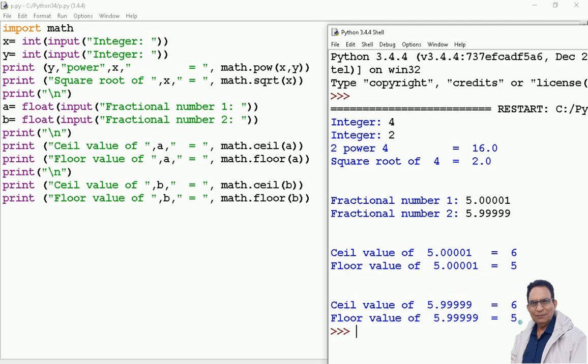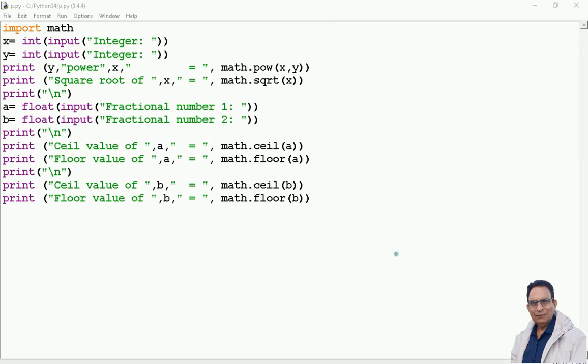And besides that, how we import the extended module and how these modules are used in a program. Let us take one more extended module, and that is random. For that, again we have to write a program.